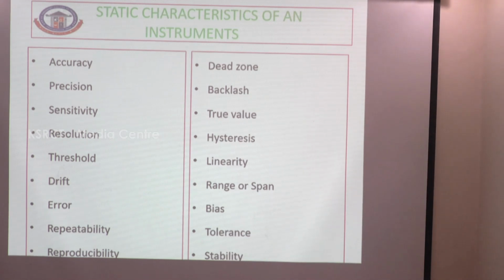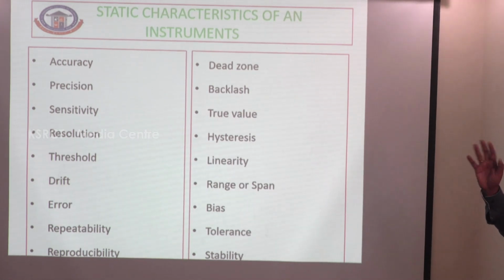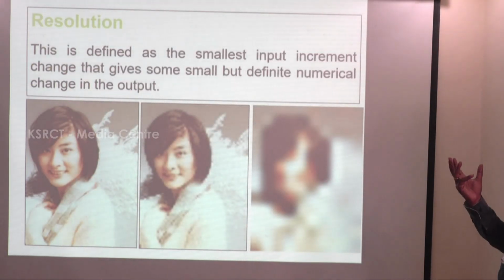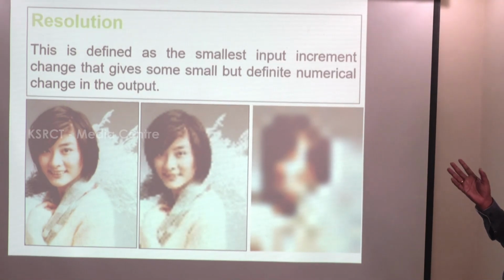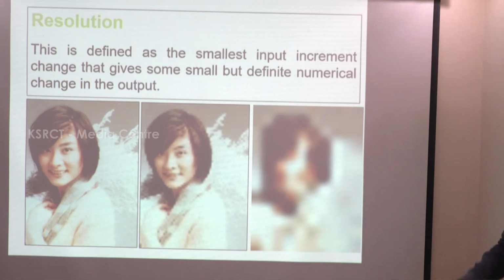These are the static characteristics of an instrument: accuracy, precision, sensitivity, resolution, threshold, drift, error, repeatability, reproducibility, dead zone, backlash, true value, hysteresis, linearity, range or span, bias, tolerance, stability. These are the various parameters used to describe the static characteristics of an instrument. This is resolution. The definition is the smallest input increment that causes a small but distinguishable numerical change in the output.